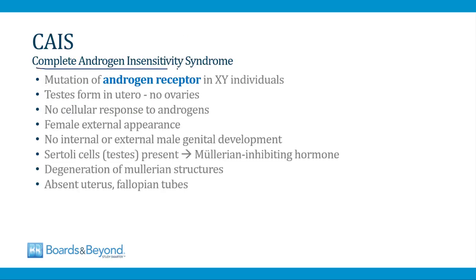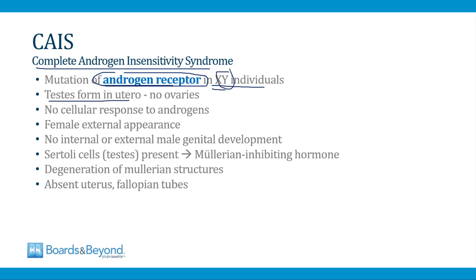The complete androgen insensitivity syndrome is caused by a mutation in the androgen receptor that occurs in XY individuals. So in this disorder, the androgen receptor is abnormal, and these individuals can't respond to androgens. So even though they are XY and should develop as males, they have a female appearance because they're unable to respond to androgens. So in someone with CAIS, the testes form in utero.